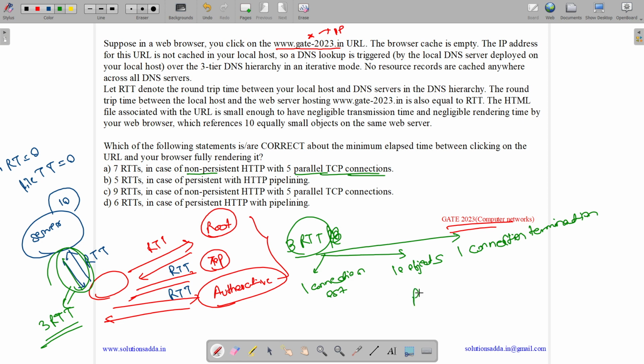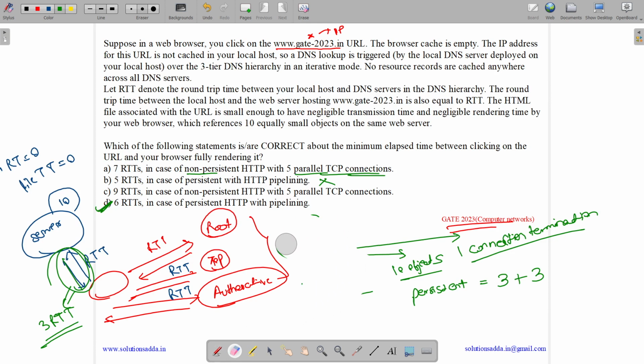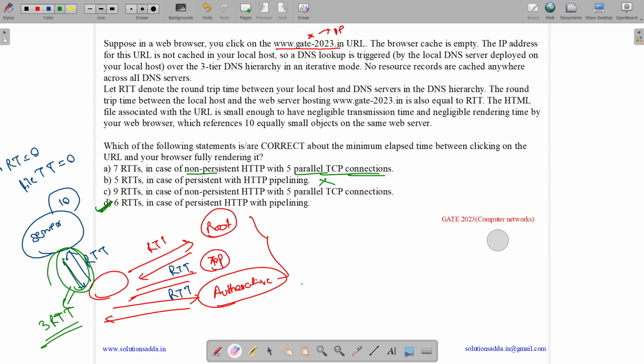So total in persistent HTTP with pipelining will be 3 for connection establishment, sending 10 objects, and connection termination, and 3 for DNS. So persistent has 6 round trip times. Yes, this is correct.